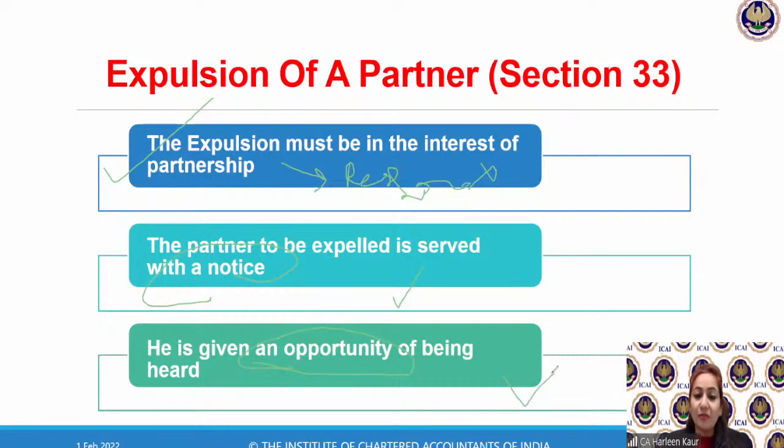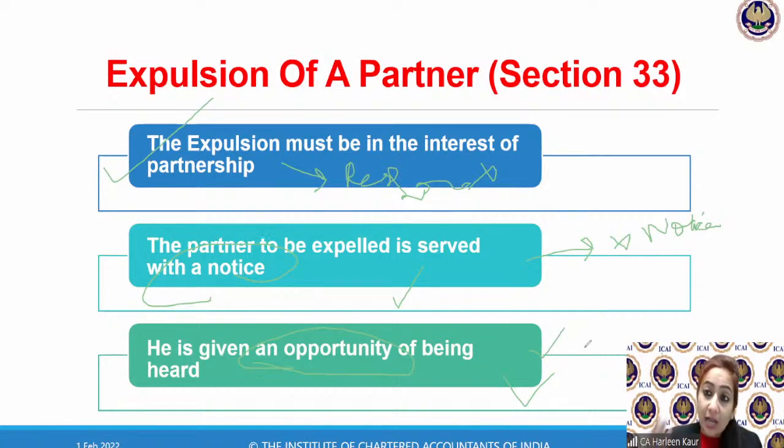Now, this is something very, very interesting. Do you think that if I want to throw someone out of the firm, I will just get up and tell him, okay, fine, leave the firm? The law says no, you can't be that harsh. You have to give him a notice. A notice in writing has to be given, and he must be given an opportunity of being heard.